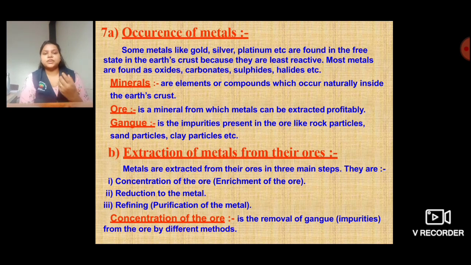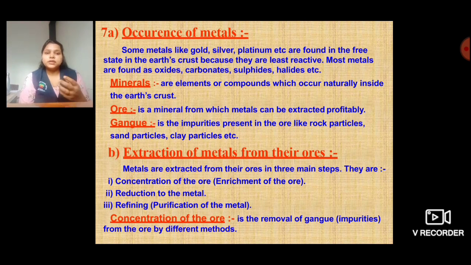So the compounds that we get which occur in their original form inside the earth's crust, those are called minerals. They are formed naturally. So we don't have to make them. They are naturally found inside the earth's crust.